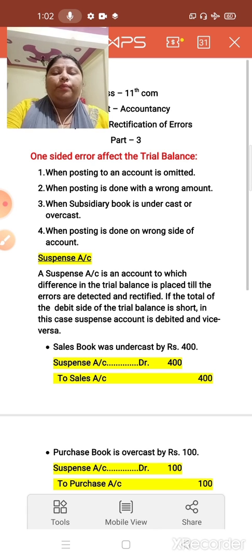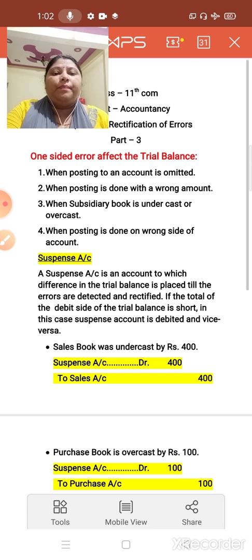Now the fifth type of error is error of principle. In error of principle, a capital expenditure transaction is recorded as revenue expenditure, and a revenue expenditure transaction is recorded as capital expenditure.